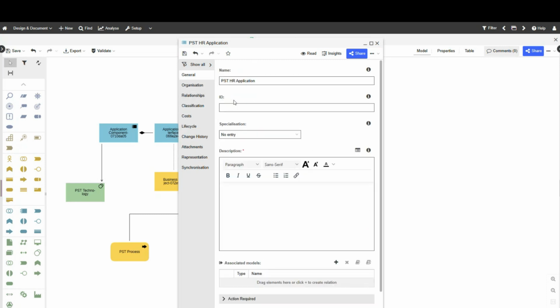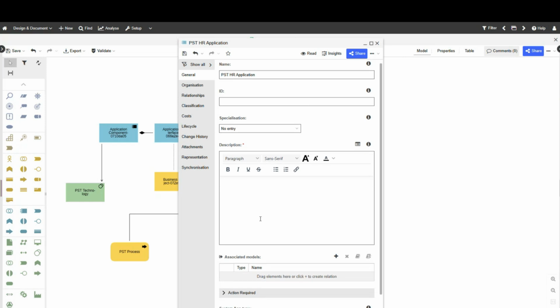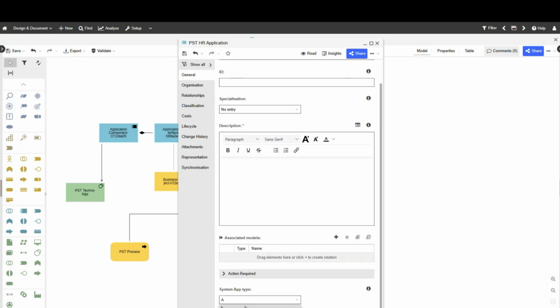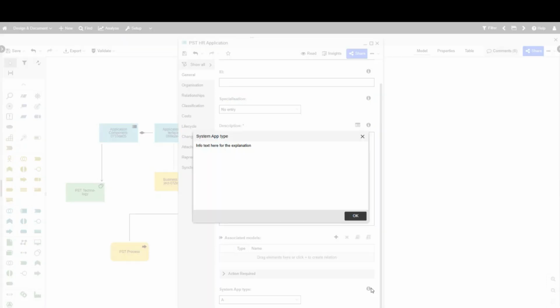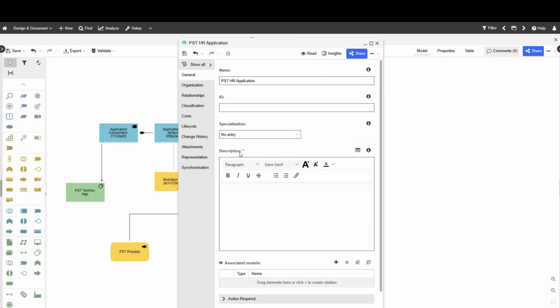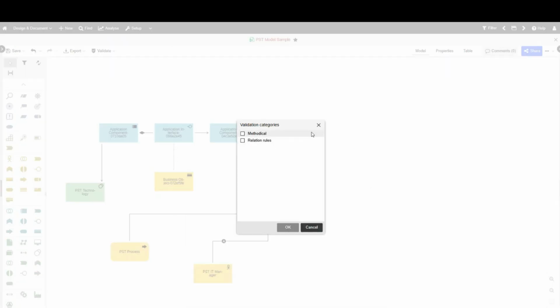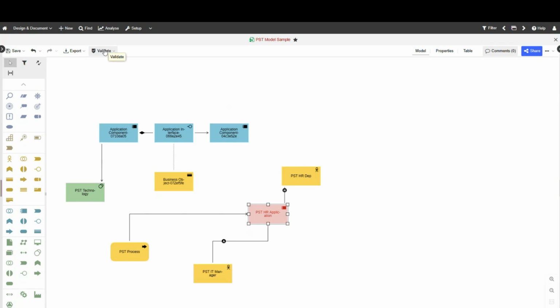So if you feel like you need some other type of specialization here, you can rename it. You can also call it your own specialization. Down here, at some point I created myself an init system app type ABC. Doesn't make sense, but I created it. And in the little information button, you can type in what should happen. Is it mandatory, like this one, description, is it a mandatory attribute or not? This all helps a lot when you do validation checks. You can validate based on rules that you can also define and make sure that when people build up their data and their content, they follow similar structures and rules so that there's consistency.